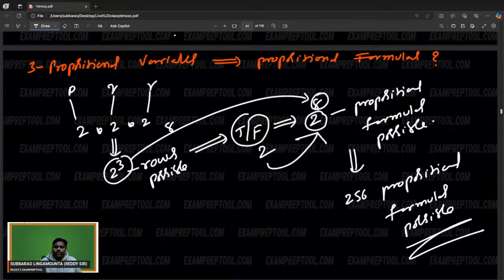Fine, perfect. 3 propositional variables. How many propositional formulas possible? 3 variables. Every variable having 2 choices, true or false, right? So 2 cube, totally 8 rows possible. But every row you can keep true or false, right? So 2 into 2 into 2, 8 times, 2 power 8. 256 propositional formulas possible.